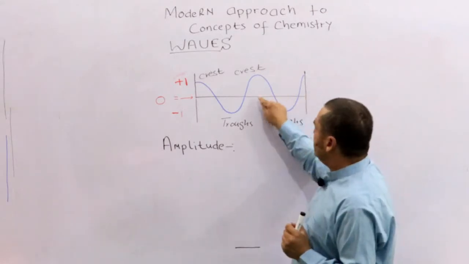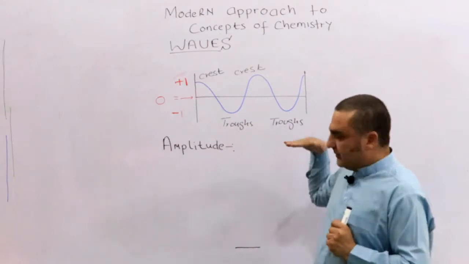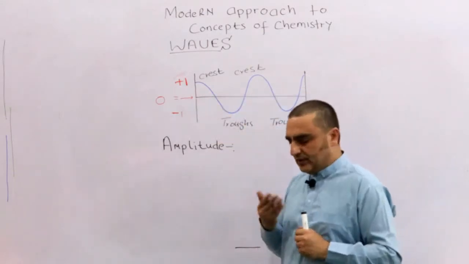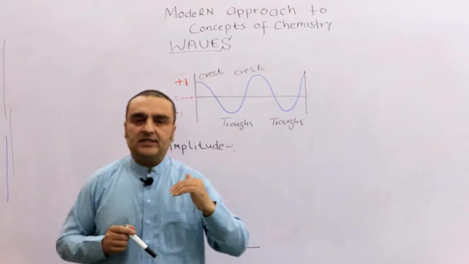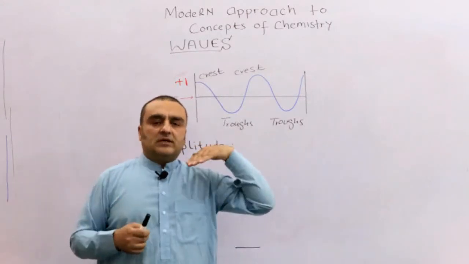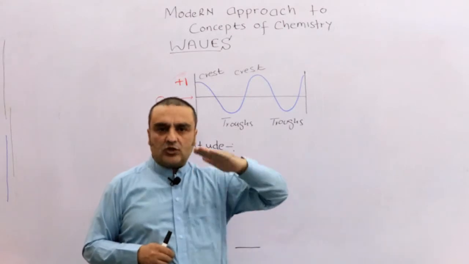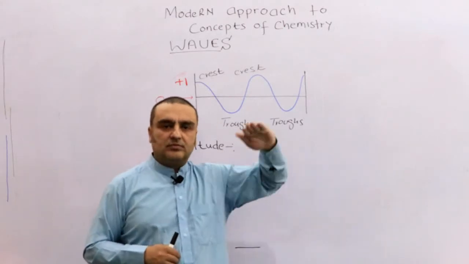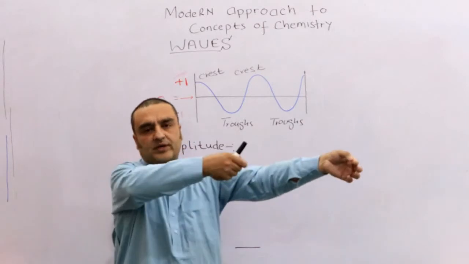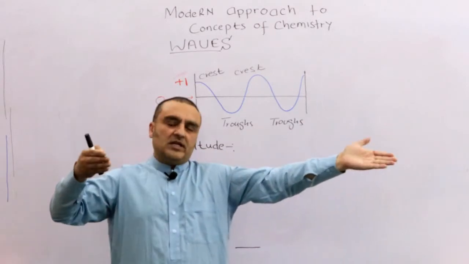So let's say this is the mean. What is the mean? This black line. You can say that the mean is when water is stationary, it's calm, it's not producing any waves, or if a rope is just lying there.